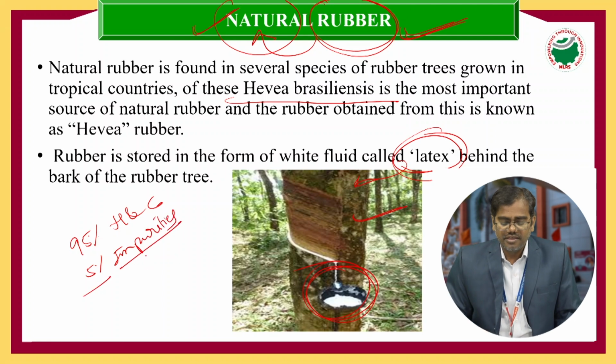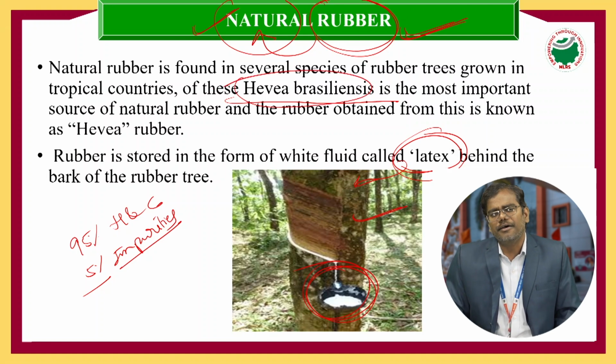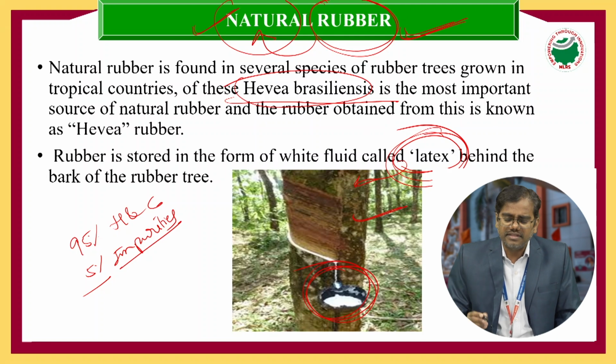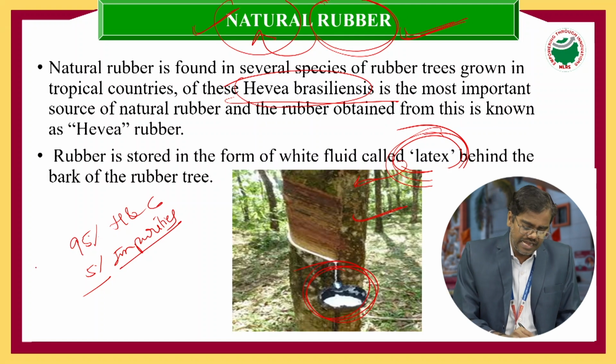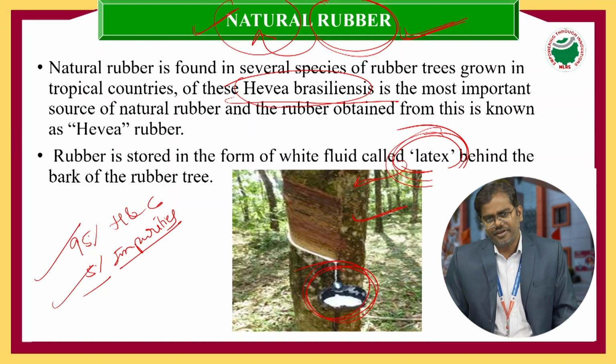So the natural rubber is obtained from the Hevea brasiliensis tree, and from this tree we extract the rubber as a white liquid in the form of latex. Latex is a milky emulsion consisting of 95% hydrocarbons and the remaining 5% impurities.